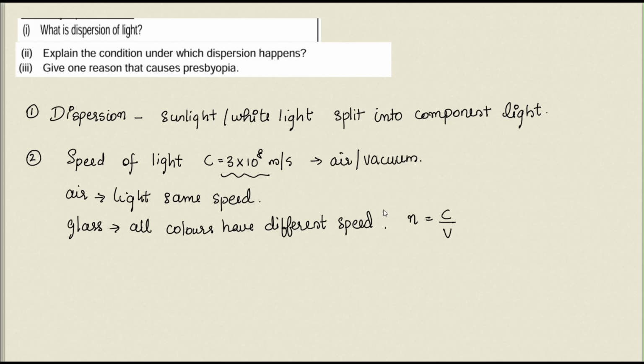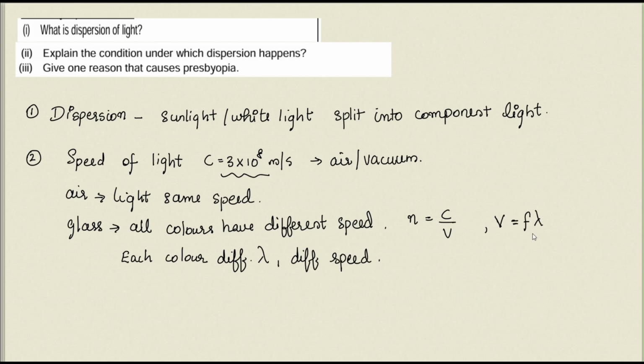Now, refractive index of air is 1. Okay, that is very easy. We know that. Now, the velocity of light depends on the wavelength of the light. There is a relation connecting velocity of light: velocity is equal to frequency into wavelength, v equals f lambda. Now, we know each color has different wavelength, isn't it? If each color has different wavelength, all of them have different speed also, right?